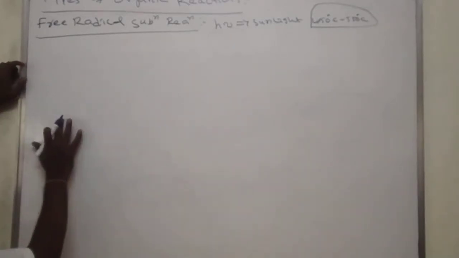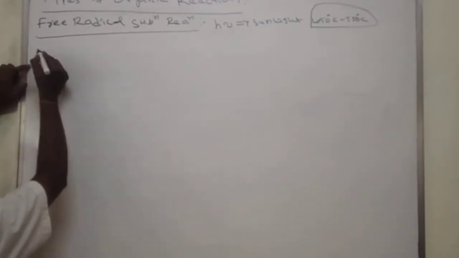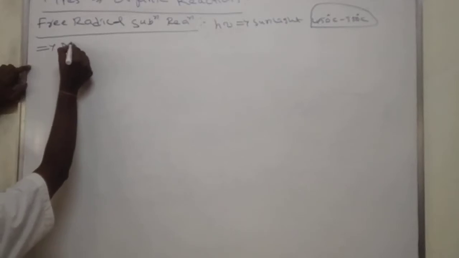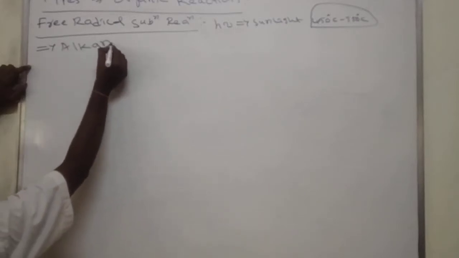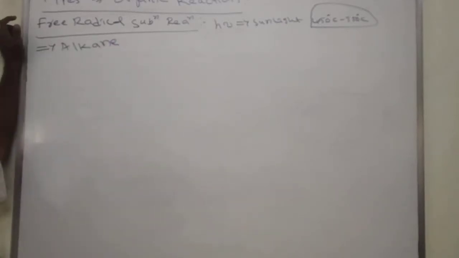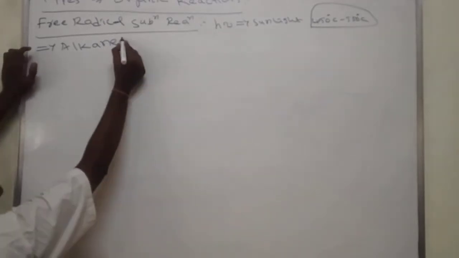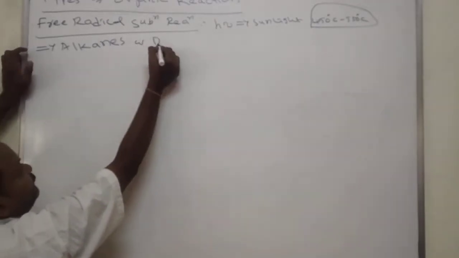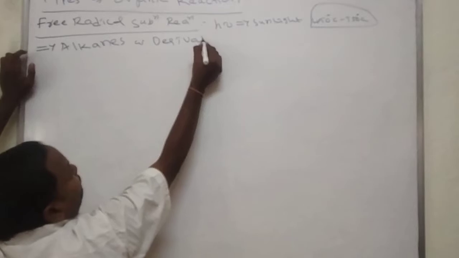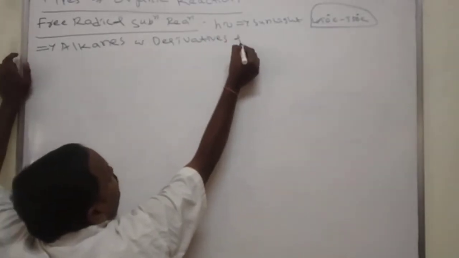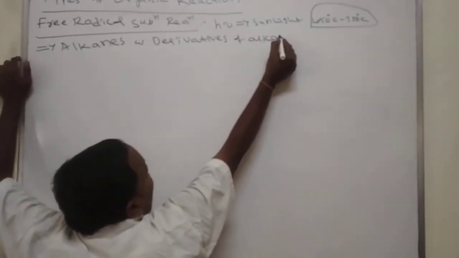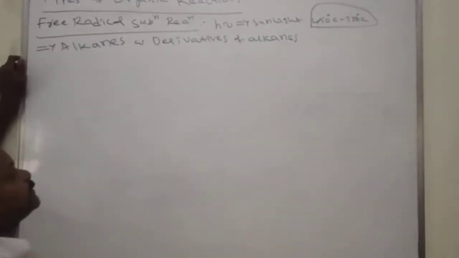These free radical substitution reactions are mainly observed in alkanes and derivatives of alkanes. Derivatives of alkanes means compounds of alkanes.